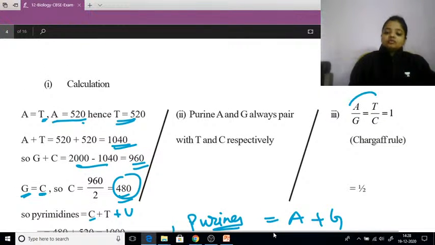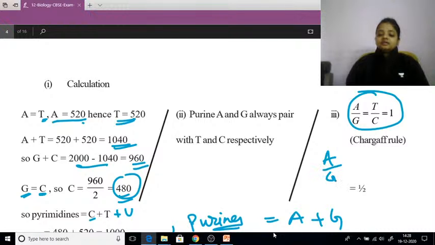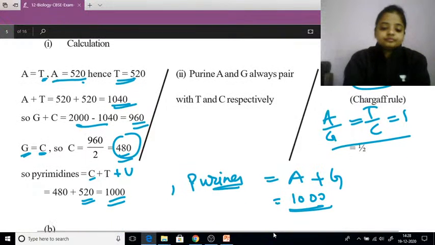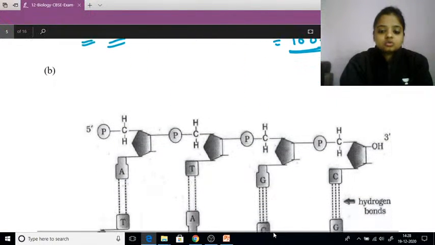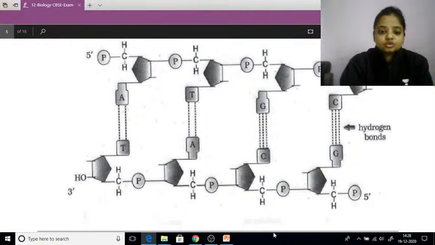And the Chargaff rule we all know very well, that is A plus G by T plus C will always be equal to 1, or A by T equal to G by C will be equal to 1. So this you have to draw by yourself, to show the base pairing.